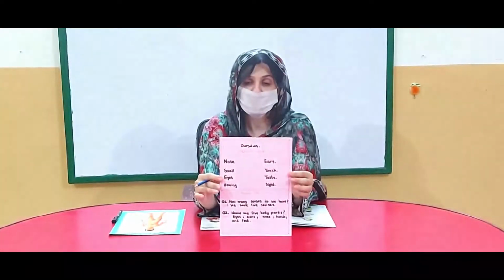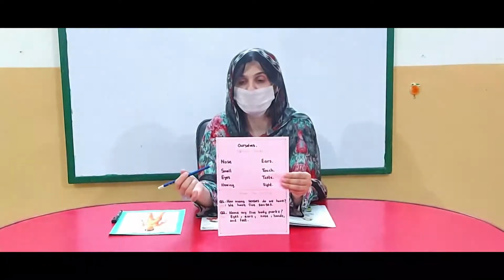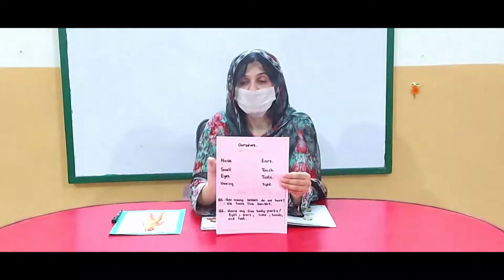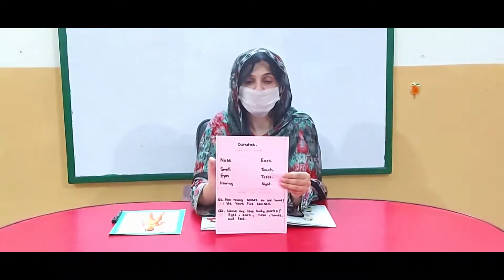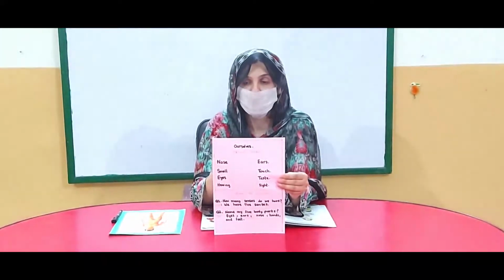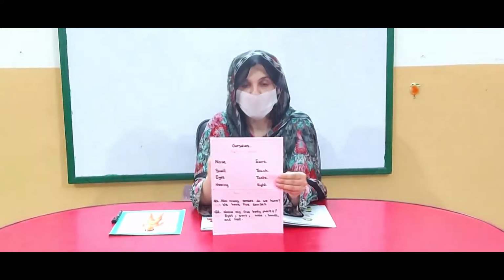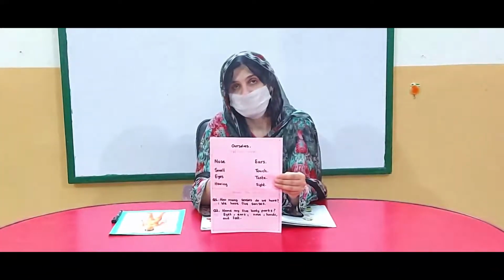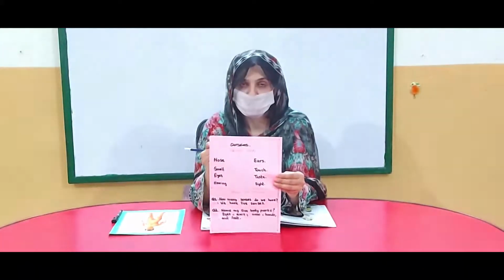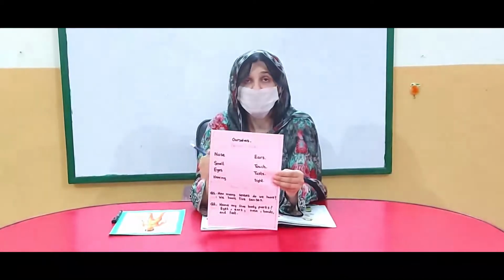I've written some difficult words for you. These are the difficult words. After reading the chapter, try to read these words. If you are able to read them, then try to learn the spellings of one word every day. Don't do all 8 in one day. I always tell you to do one word at a time. Learn the spelling of nose one day, the spelling of smell another day. So try to learn one spelling every day, one spelling of science, one spelling of social studies. That is how your vocabulary will be improved, and you'll be able to write the answers.